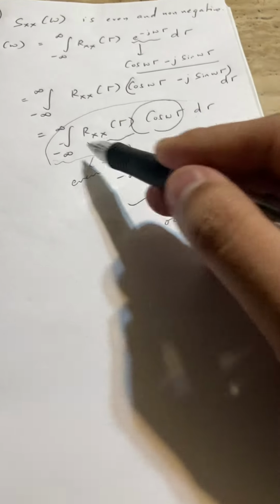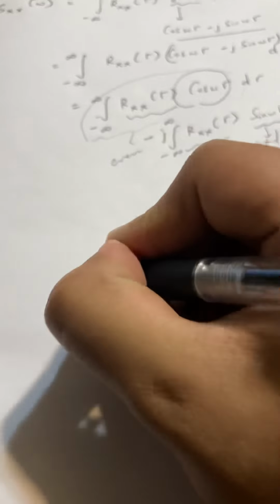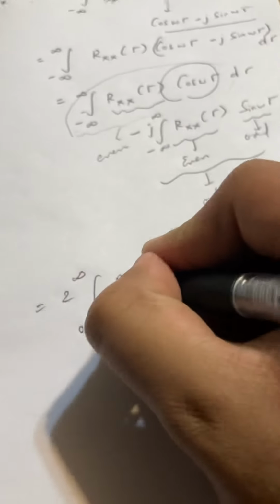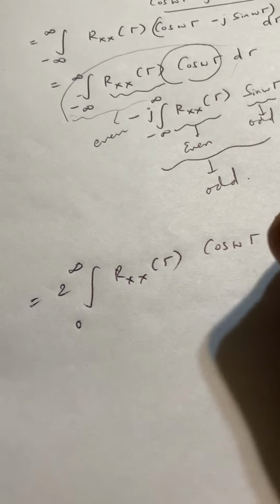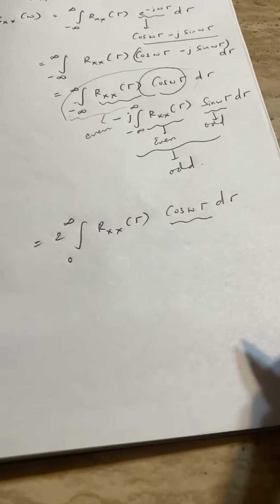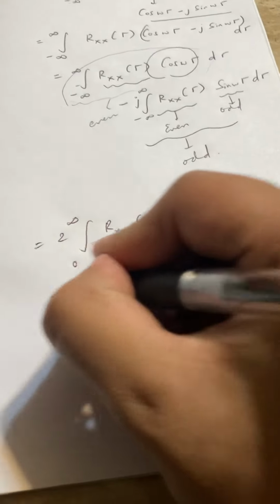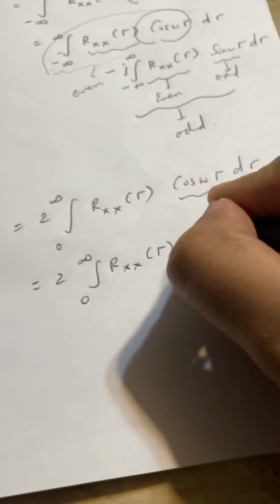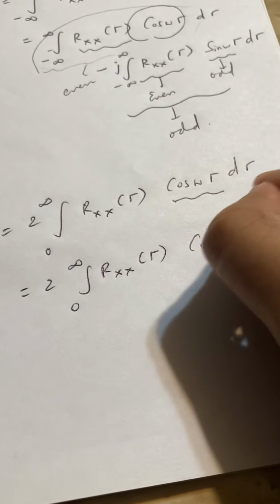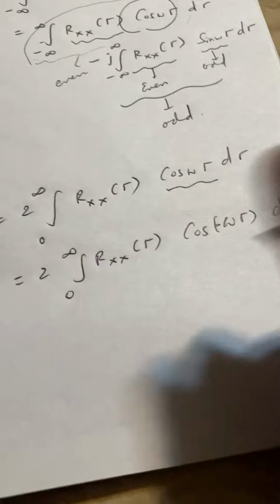and as the first is even, this becomes 2 times the integral from 0 to infinity of Rxx of tau cos omega tau d tau. As cos omega tau is an even function, we can write this as 2 times the integral from 0 to infinity of Rxx of tau cos of minus omega tau d tau.